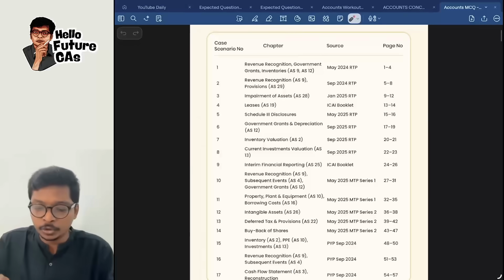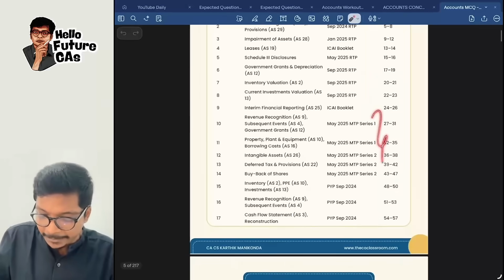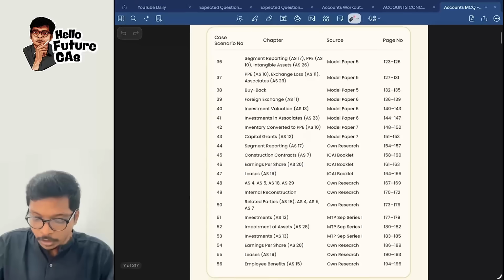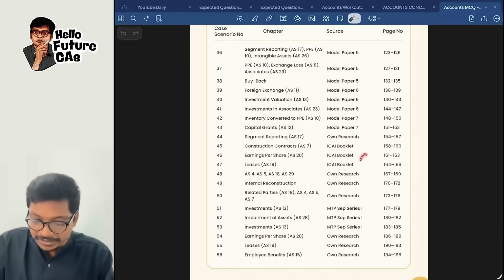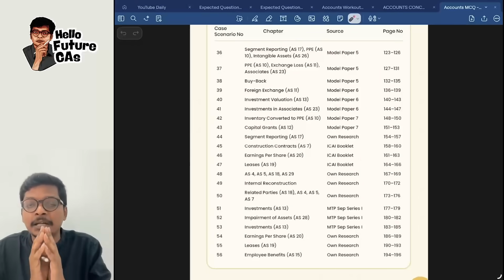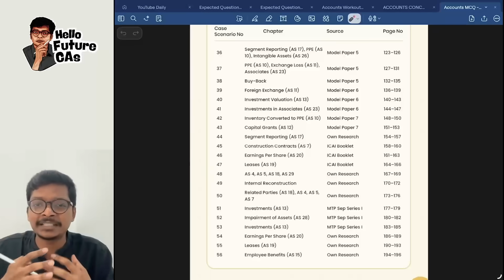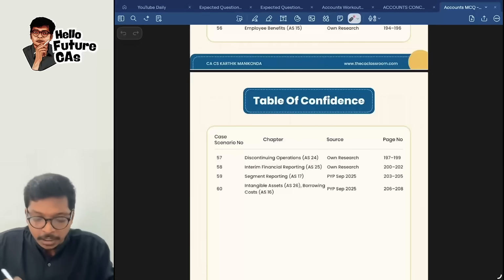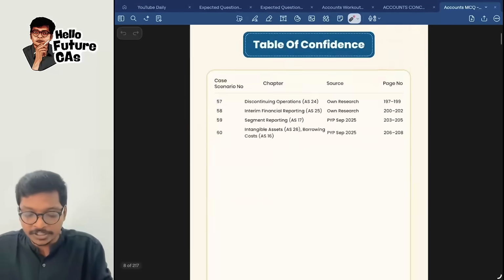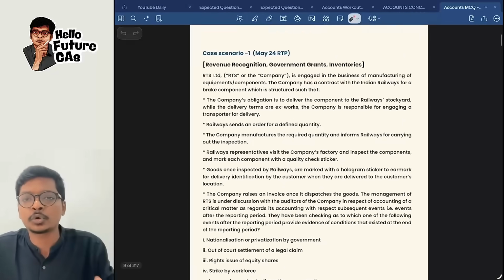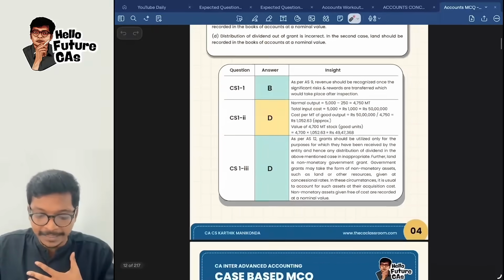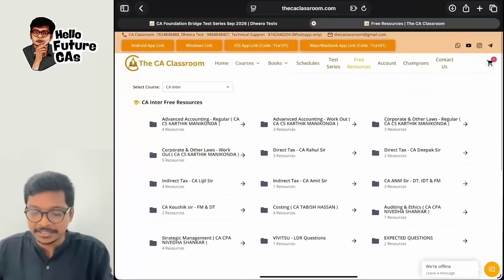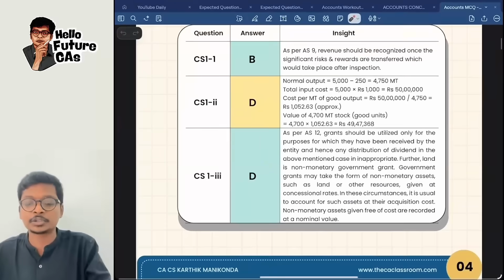I have taken MCQ questions from RTPs, from MTPs, previous year's papers, then ICA booklet, and I have also created my own questions using CSK and Shah Rukh Khan examples. I have curated 60 unique MCQ questions covering the entire syllabus, and for each question I will give the source, and the answer will also be given along with an explanation as to why it is the correct answer. You can practice from this particular resource, guys.